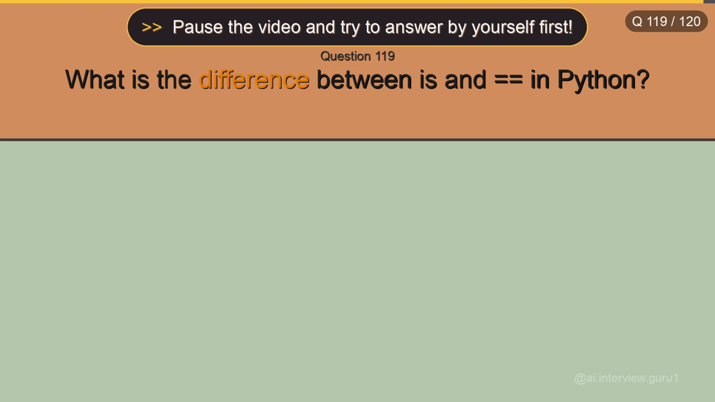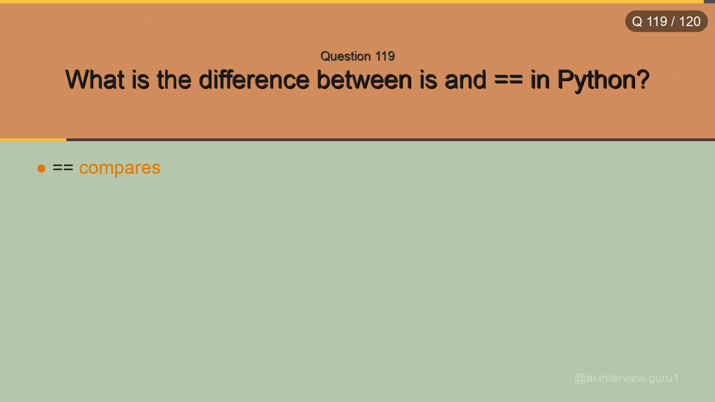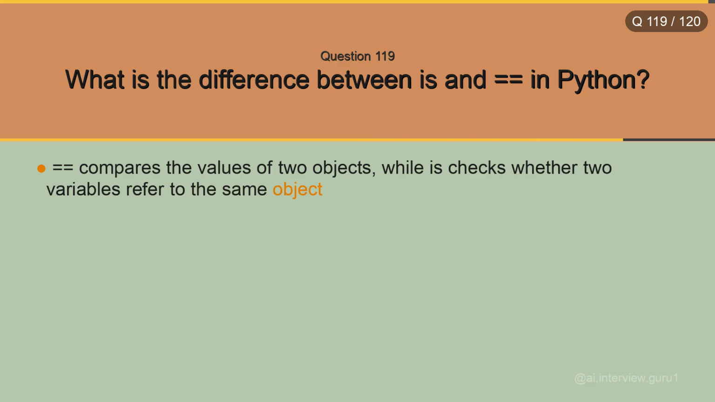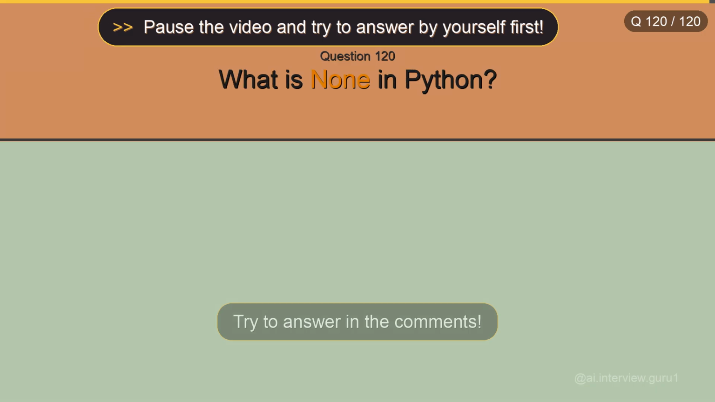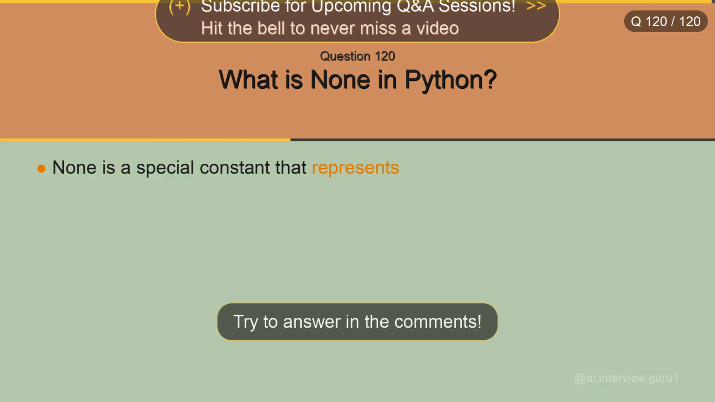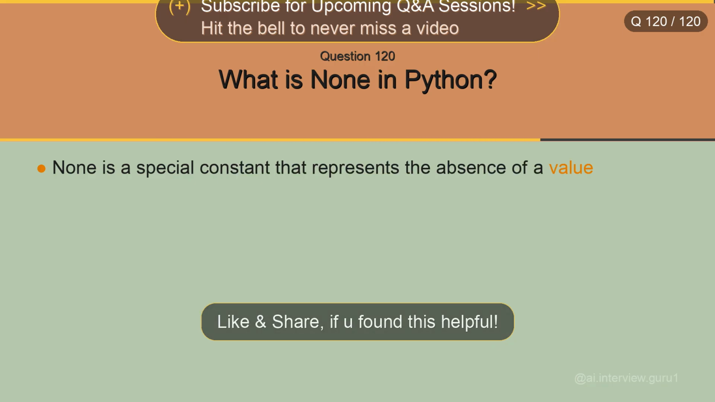What is the difference between is and equals in Python? Equals equals compares the values of two objects, while is checks whether two variables refer to the same object in memory. What is None in Python? None is a special constant that represents the absence of a value or a null value.